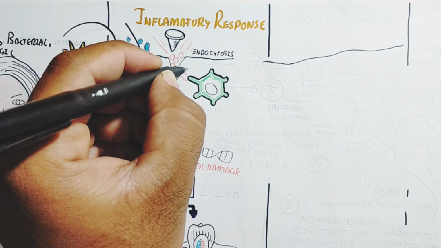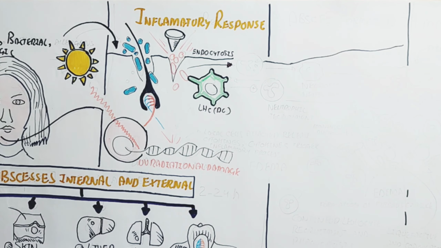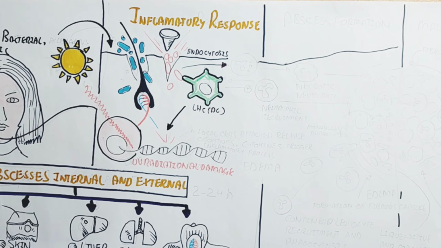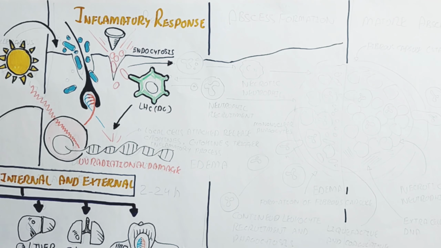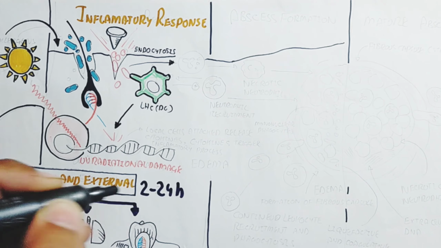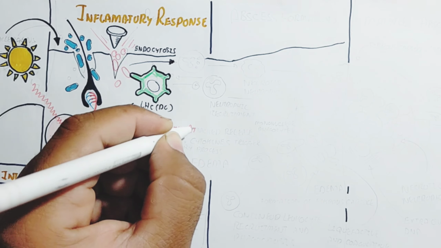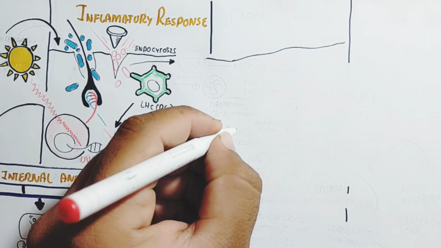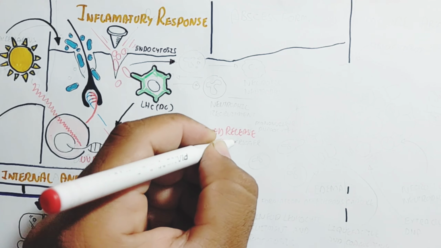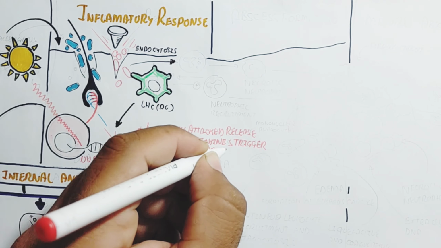The dendritic cells, the Langerhans cells present in the skin and digestive system, will recognize the antigen, and will also recognize DNA damage and damaged inflammatory cells. The local cells attacked release cytokines, and the cytokines trigger the inflammatory process, so the inflammation progresses.